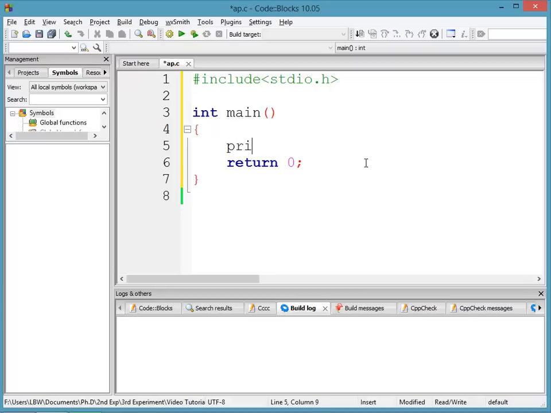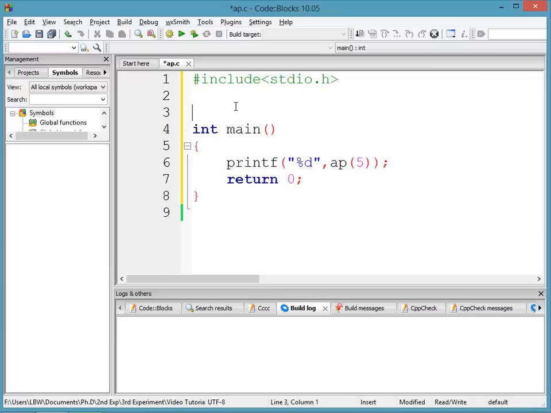What I am going to do, I want to calculate AP5 and print it. Now I need to write this AP function. So let's write it before main.